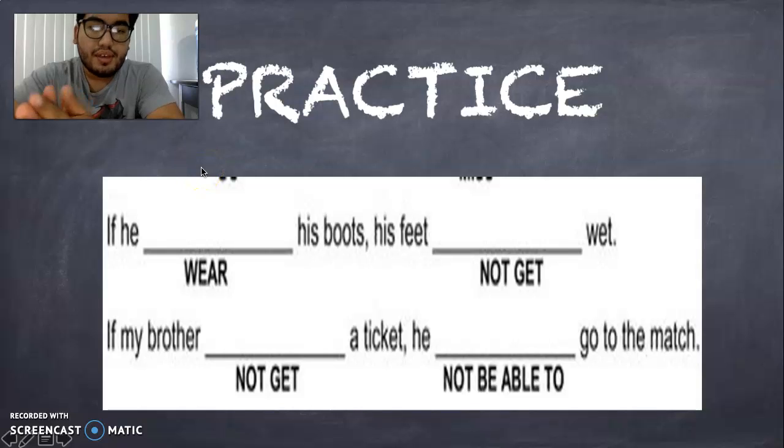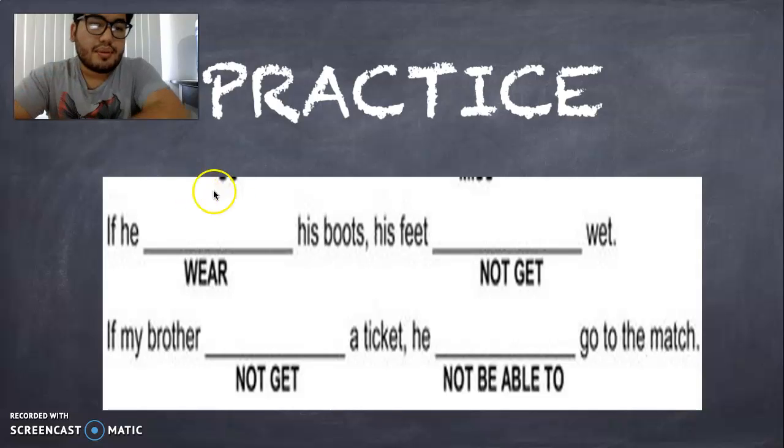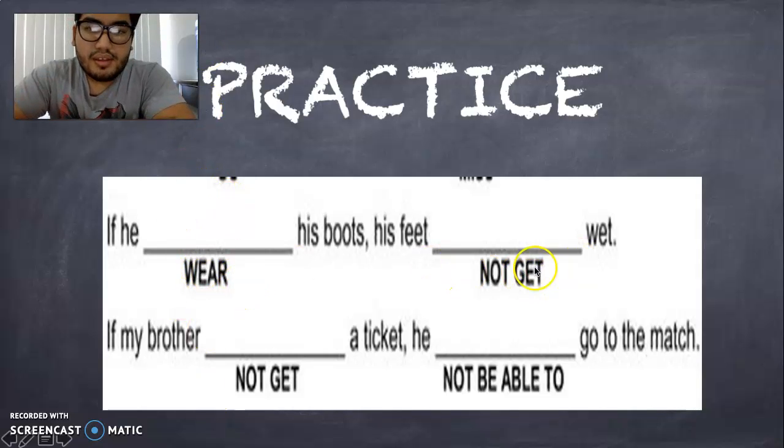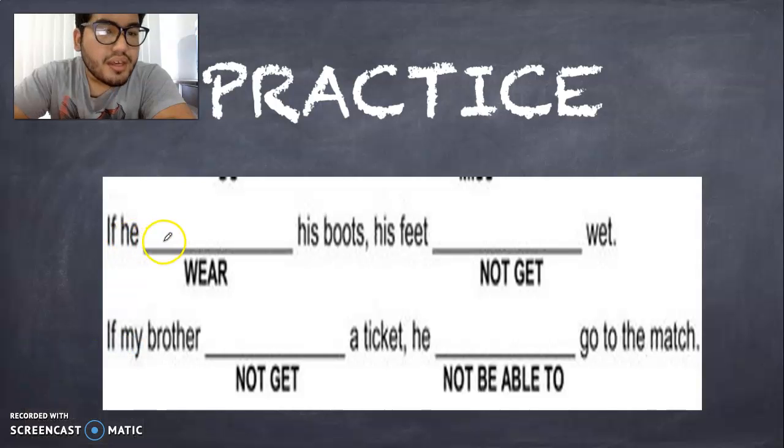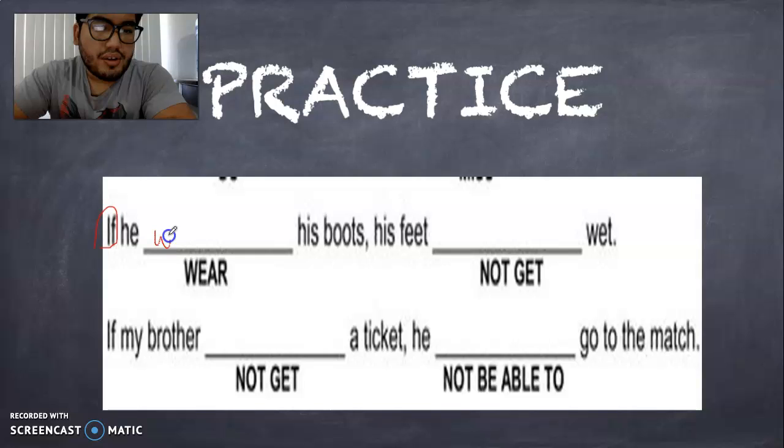So we have: if he, his boots, his feet. Well, we have the verb wear down here. And we also have if it's affirmative or negative. So if he, his boots. What do we do? If he wears, because it's simple present, this is the condition. If he wears his boots, his feet won't get wet.